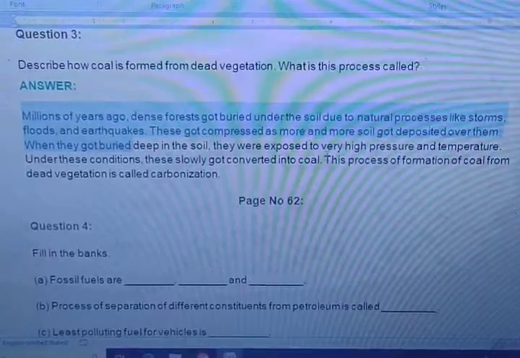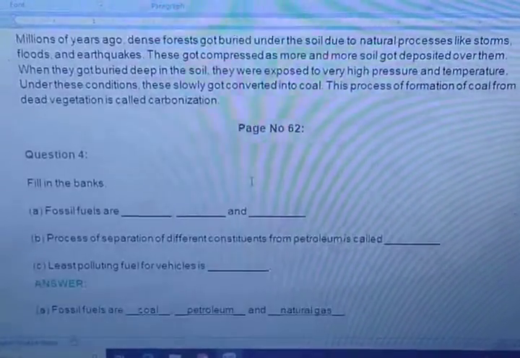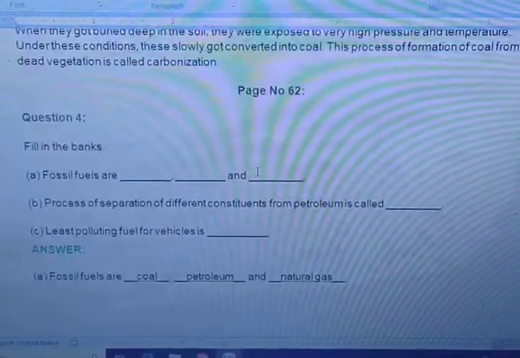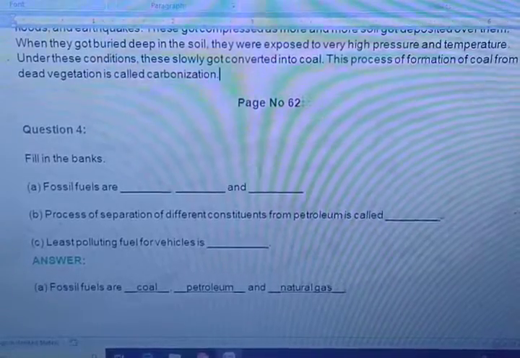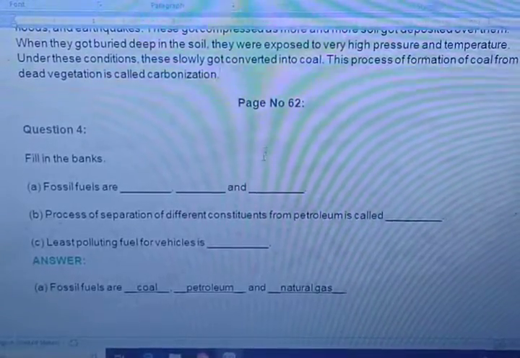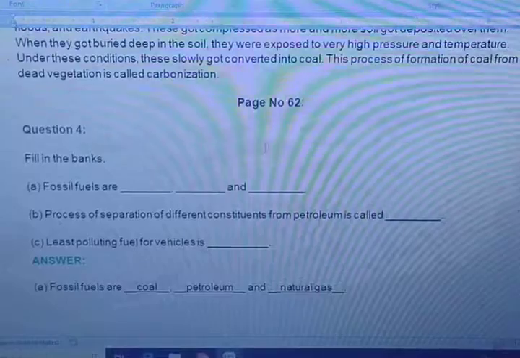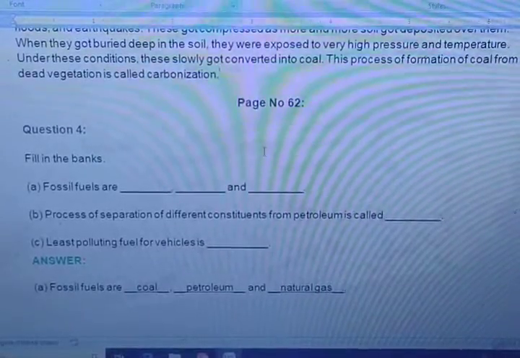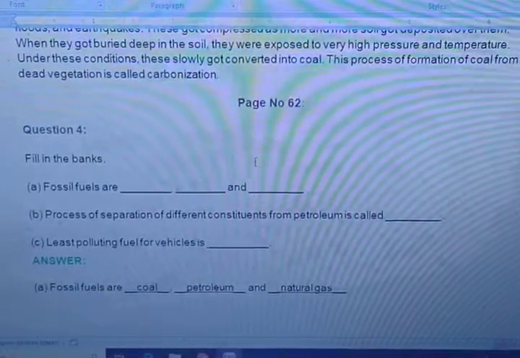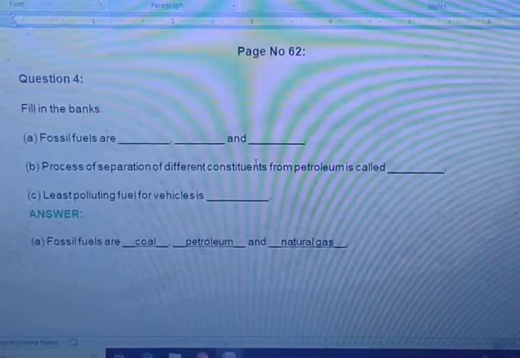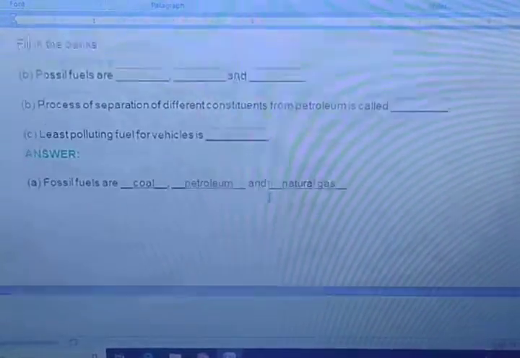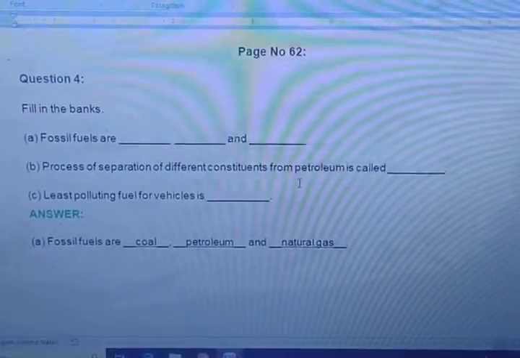Now we are moving toward the next question, that is fill in the blanks. I hope all of you know all these answers. What are the fossil fuels, can you tell me? Coal, petroleum and natural gas. Second is, the process of separation of different constituents from the petroleum is called. See, all the answers I have given you. Only 3 fill in the blanks are there.